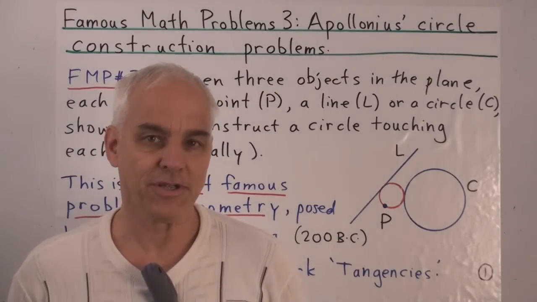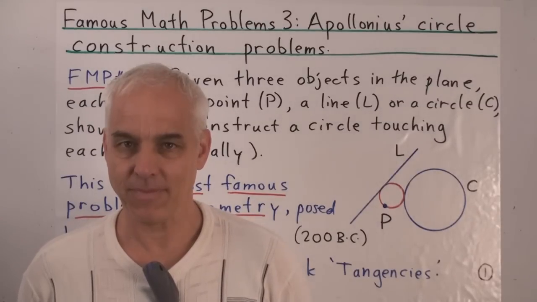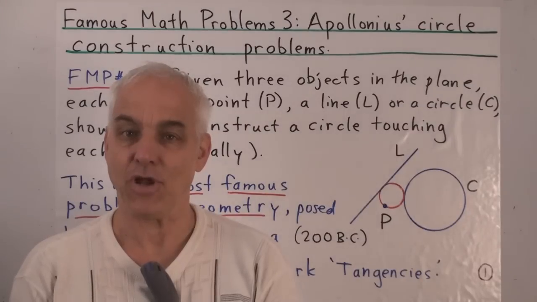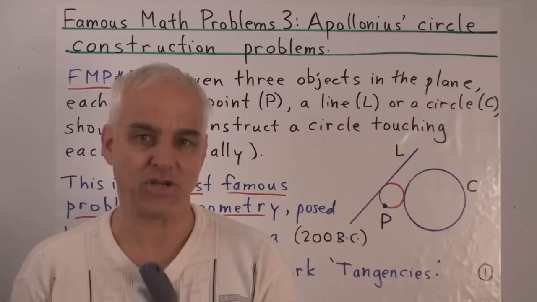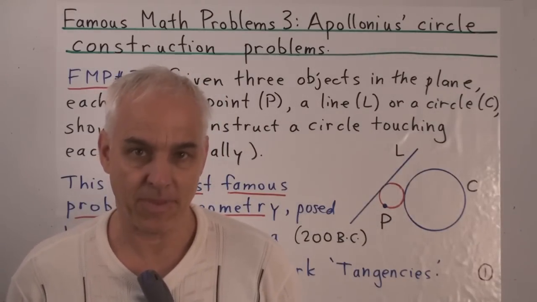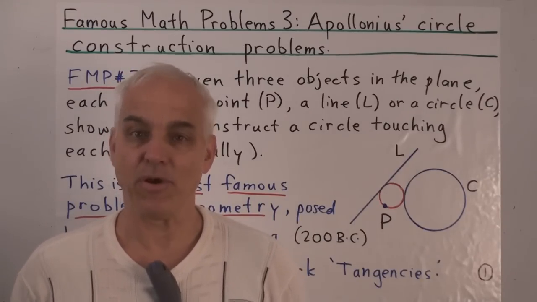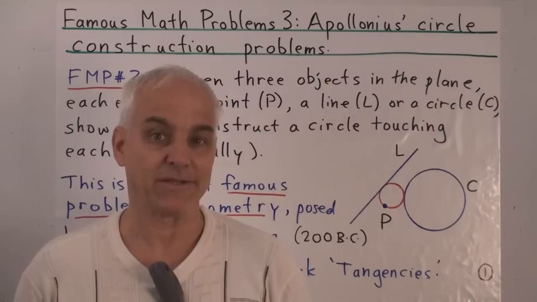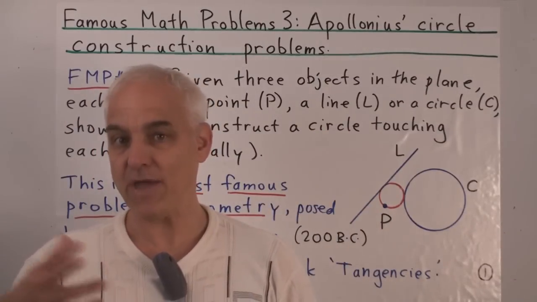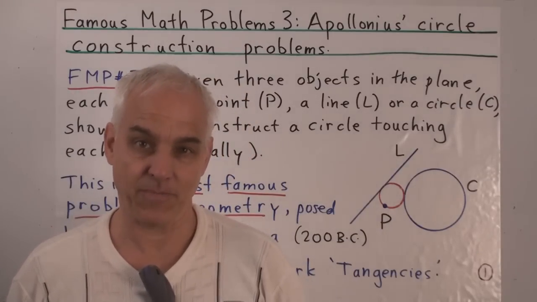This is our third famous math problem so far in this series. The last two problems dealt with factorization of large numbers and the Collatz conjecture. Arguably, both of those problems are rather esoteric. Their importance and significance are debatable from the point of view of, say, an engineer or a practical person, because they're rather exotic. They deal with very large numbers, or this rather strange and artificial situation of the Collatz conjecture.